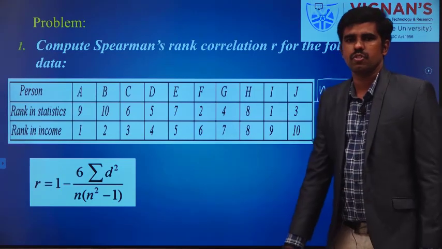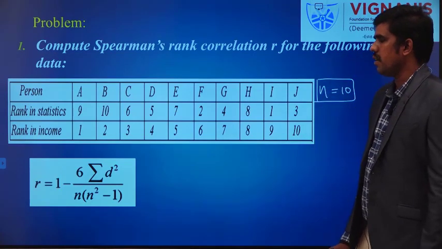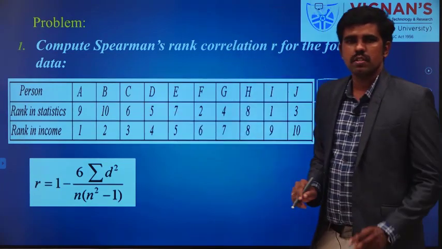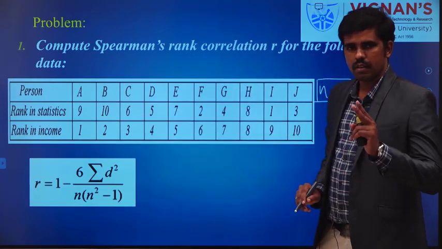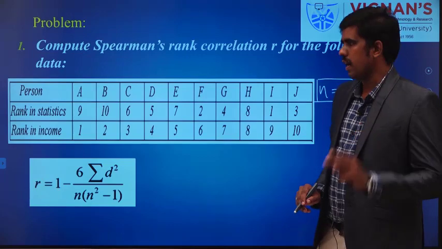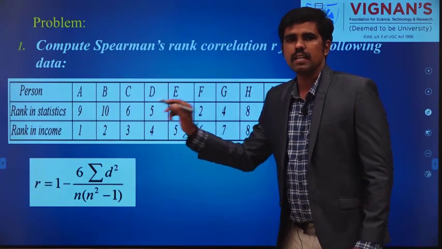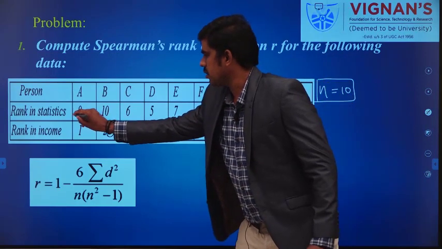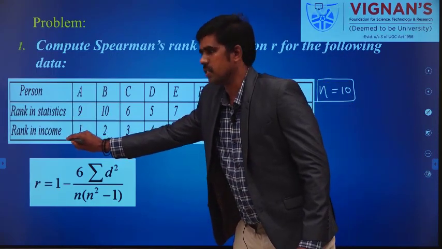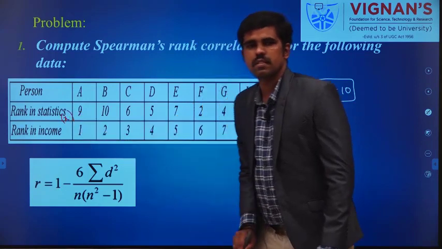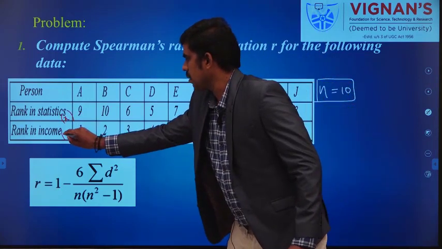So my n is 10. For that 10 number of persons, 2 values are given, right? For each and every person, 2 values are given: rank in statistics, rank in income. So you can consider this is variable x, this is variable y.